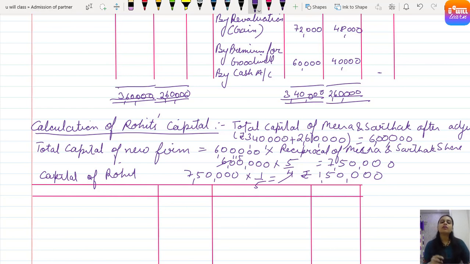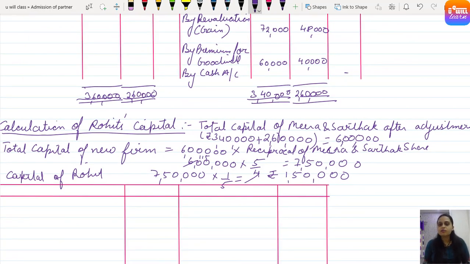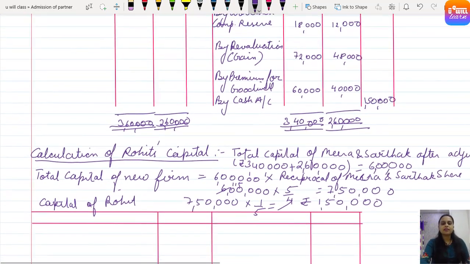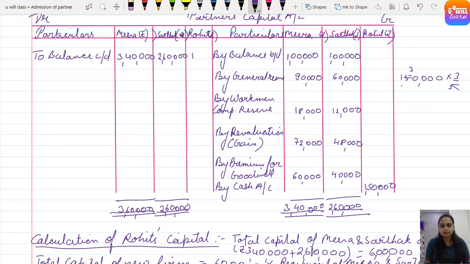Now if you have to find out the capital of Rohit only, we take the total capital of the new firm into 20% share or 1/5 share. So into 1/5 we get 1,50,000. Clear? So we got by cash account 1,50,000 is the capital brought in by whom? By Rohit. So his balance carried down is 1,50,000. Here everyone, let's just sketch the line to end the capital accounts.